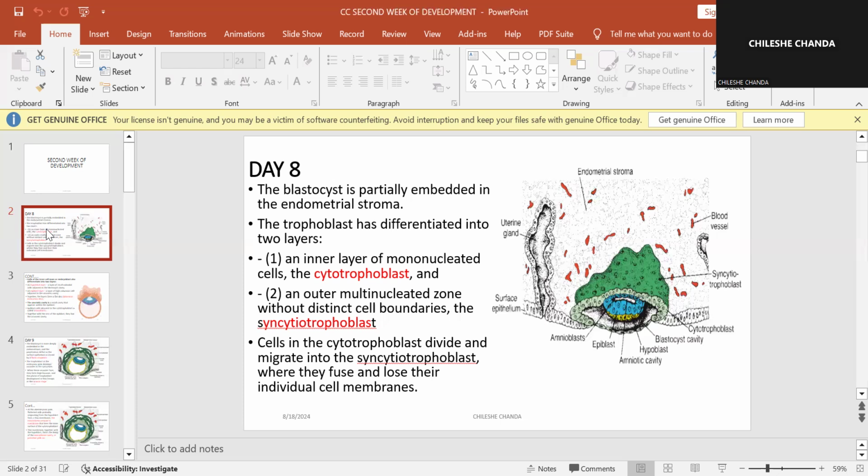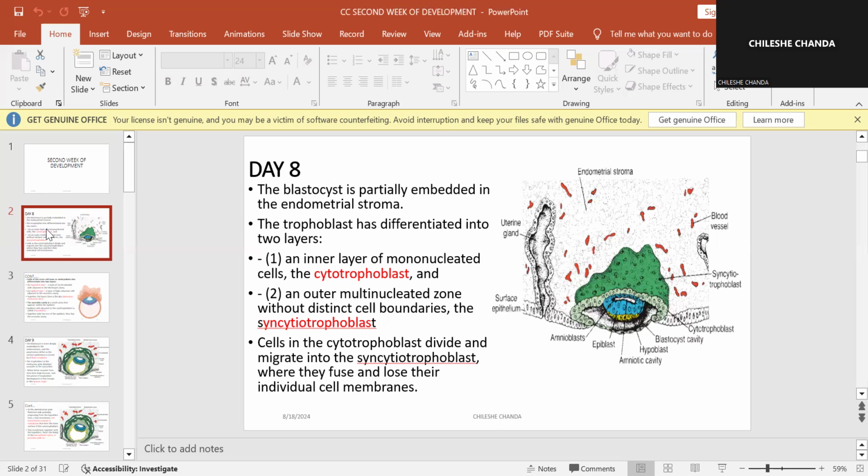Now, this collection of fluid is going to result in some cells being pushed to one corner of this fertilized ovum, which is now the zygote. So as the fluid becomes more and more, there will be cells that will be pushed to one corner, and those are the ones that are going to become the future embryo. Okay, so that is the embryoblast. And then there are other cells that will surround this embryoblast, and then there will be a collection of fluid in the middle.